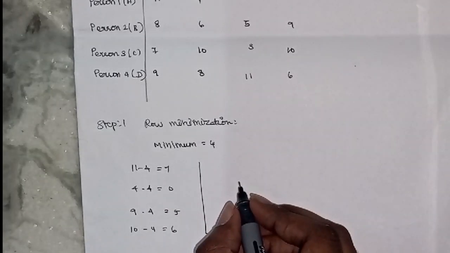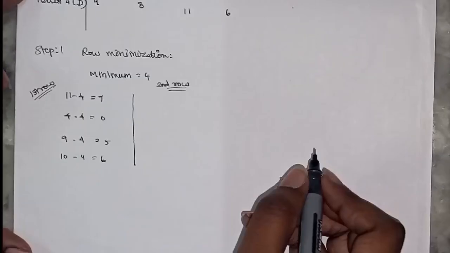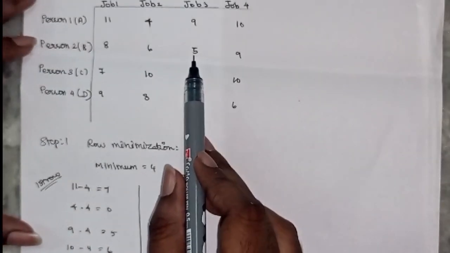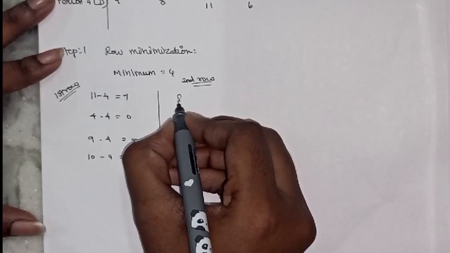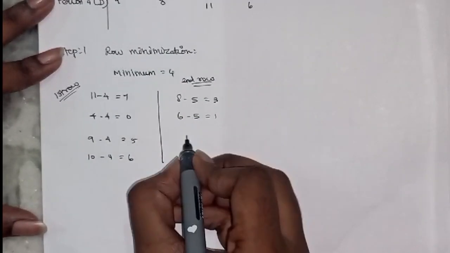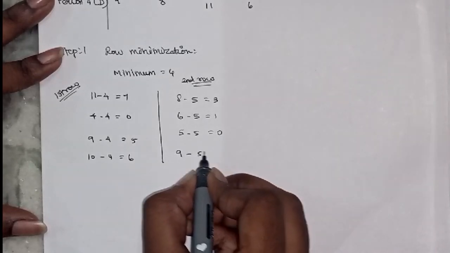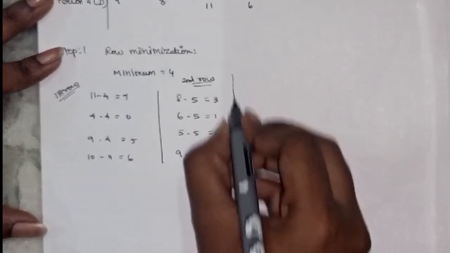In the second row, we have a minimum value of 5. So we have to subtract 5 from the other values. So 8 minus 5 equals 3, 6 minus 5 equals 1, 5 minus 5 equals 0, 9 minus 5 equals 4.